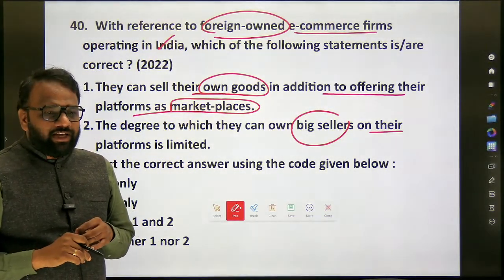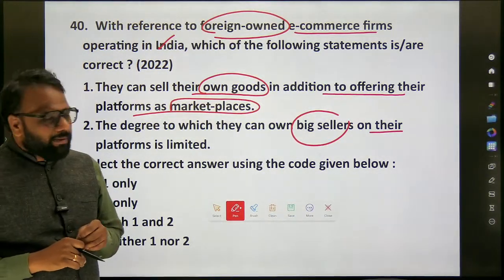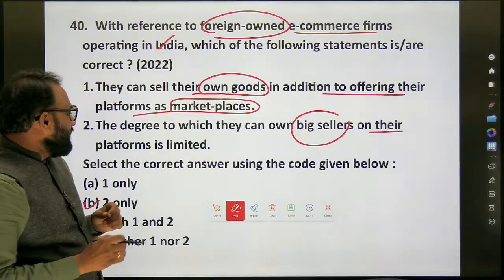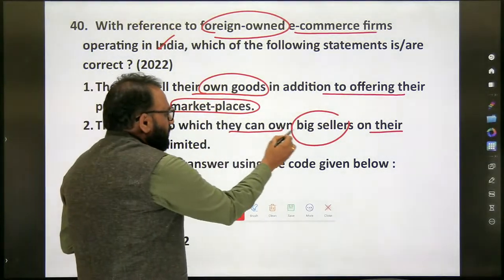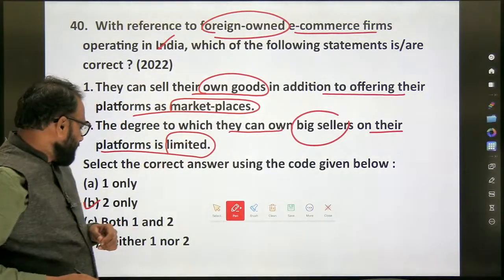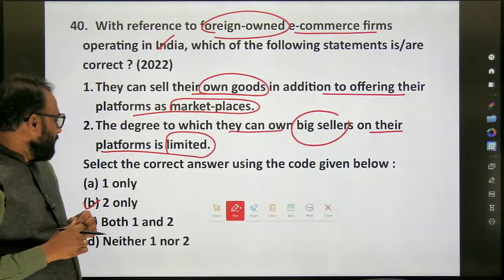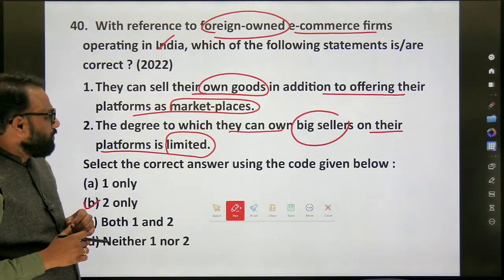Yes, they cannot sell their own goods. So they have to just work as a marketplace. Okay, marketplace. Next, the degree to which they can own big sellers on their platforms is limited. The official answer key, I think, is neither one nor two. It's not two only. It's neither one nor two.